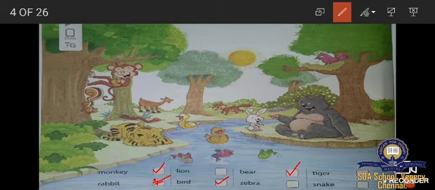And then Z-E-B-R-A, zebra. Zebra is there? No, zebra is not there in the picture. And the next one, T-I-G-E-R, tiger. Tiger is there? Yes, it is sleeping. So you got to give a tick. And then S-N-A-K-E, snake. Snake is there? Yes, it is there. So you got to give a tick. We complete the exercise now. Shall we pass on to the next one?